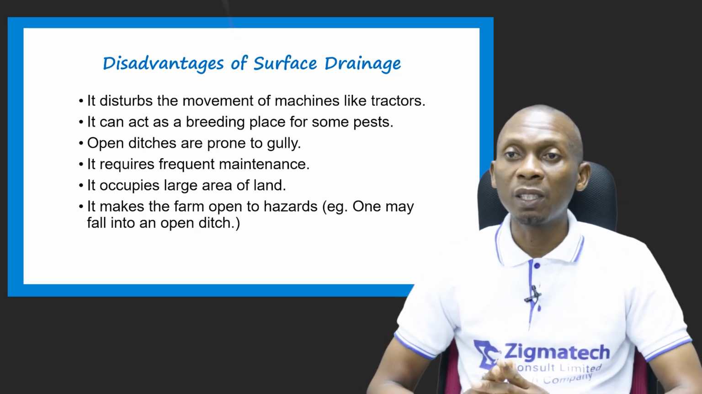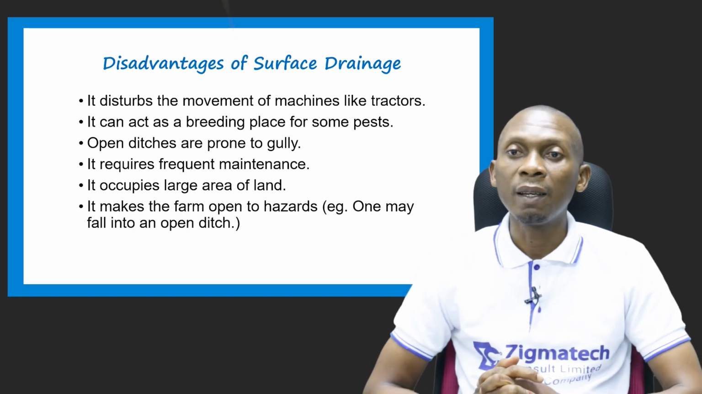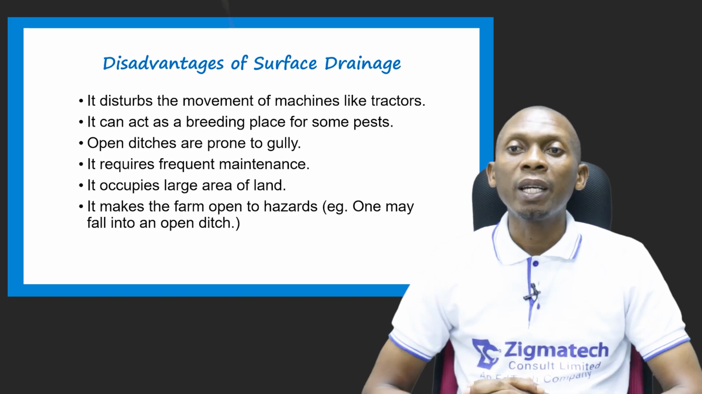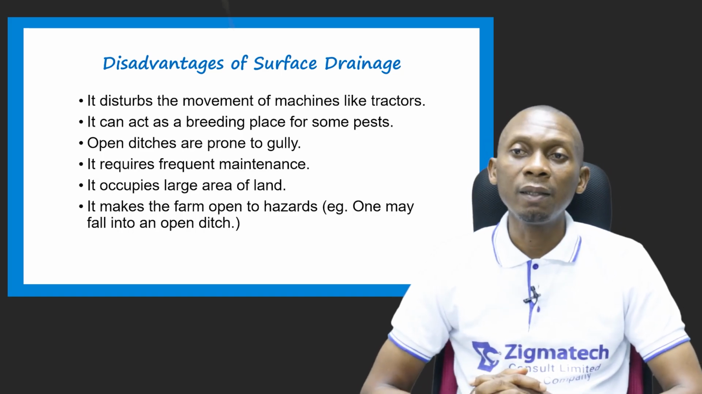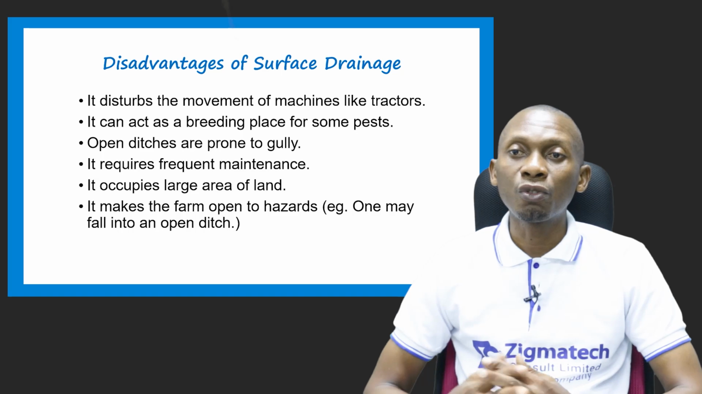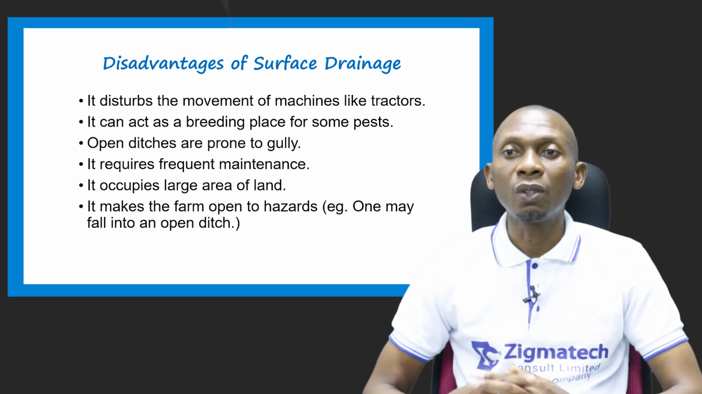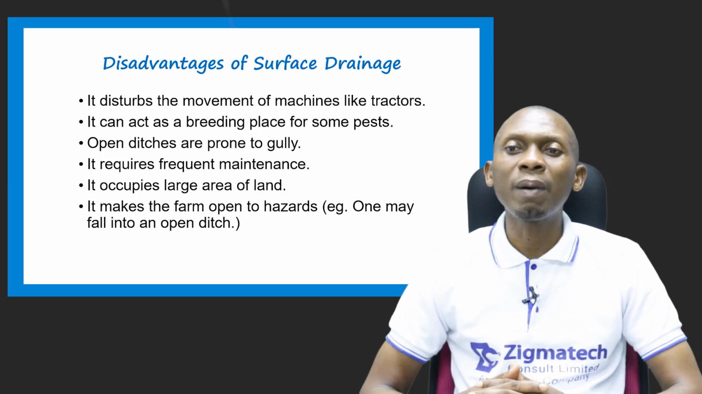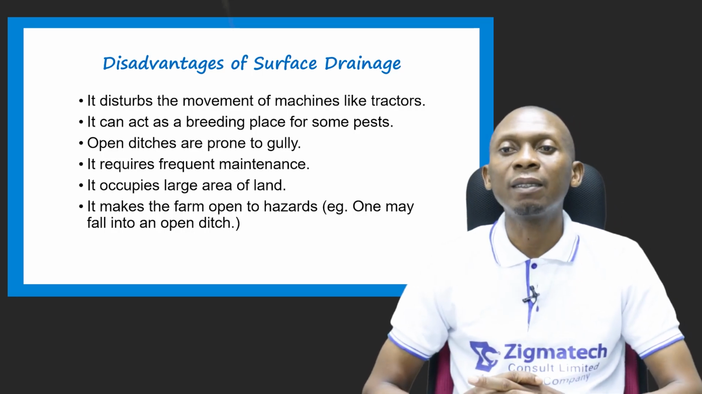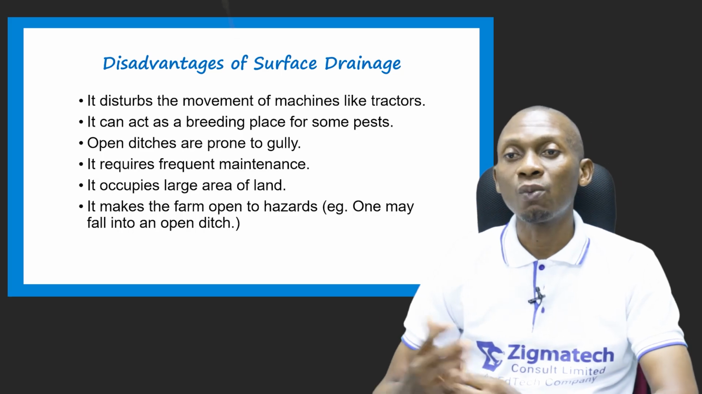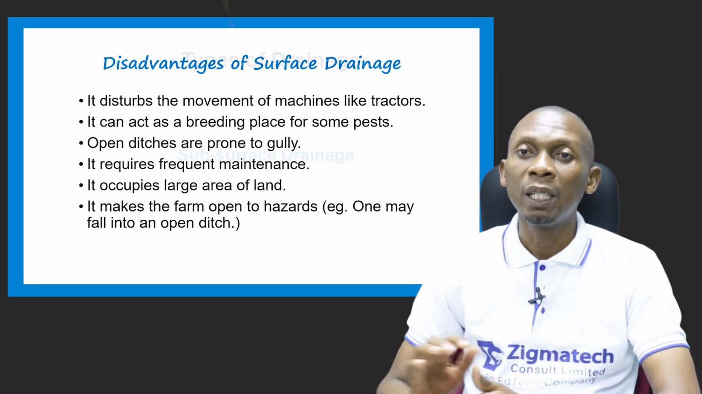Now, these open ditches that are dug as a means of drainage can also be prone to gullies. It also requires frequent maintenance so that the soil structure is not damaged, and these drainage facilities also need to be maintained. It also occupies large areas of land and makes the farm open to hazards. One could fall into an open ditch.